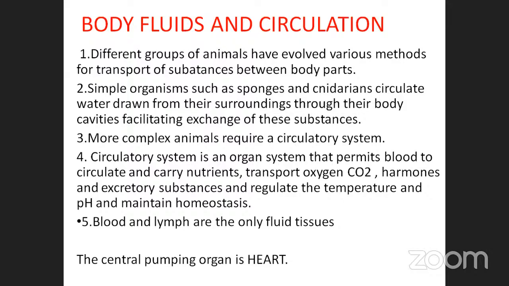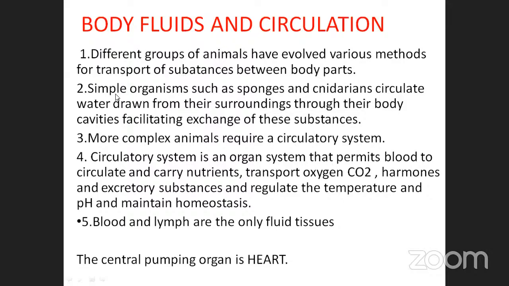Different groups of animals have evolved various methods for transport of substances between body parts. Different types of animals have evolved different types of methods for transport of substances between the body parts, from one place to another place.